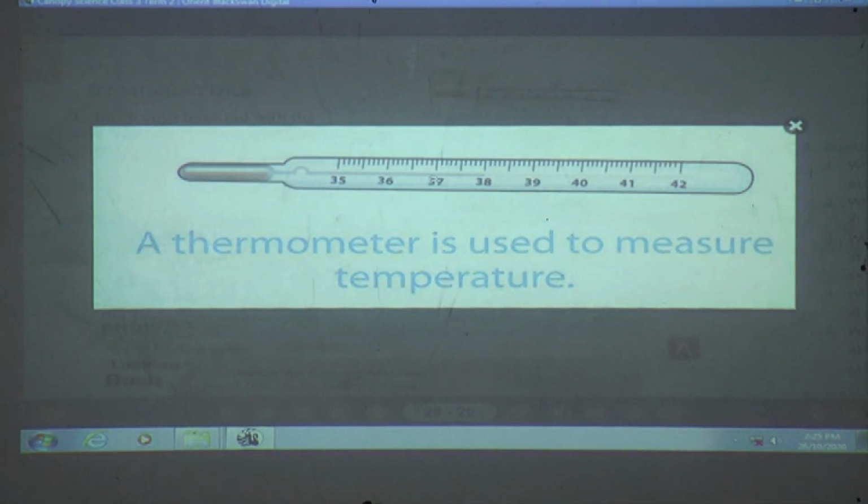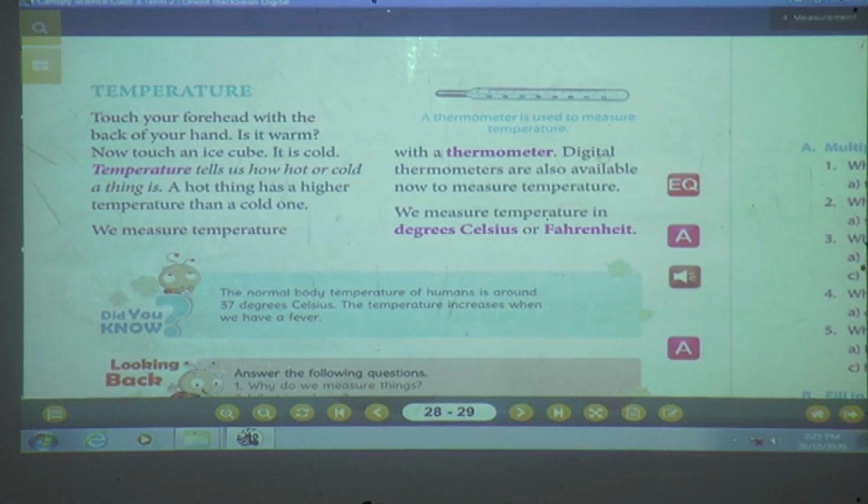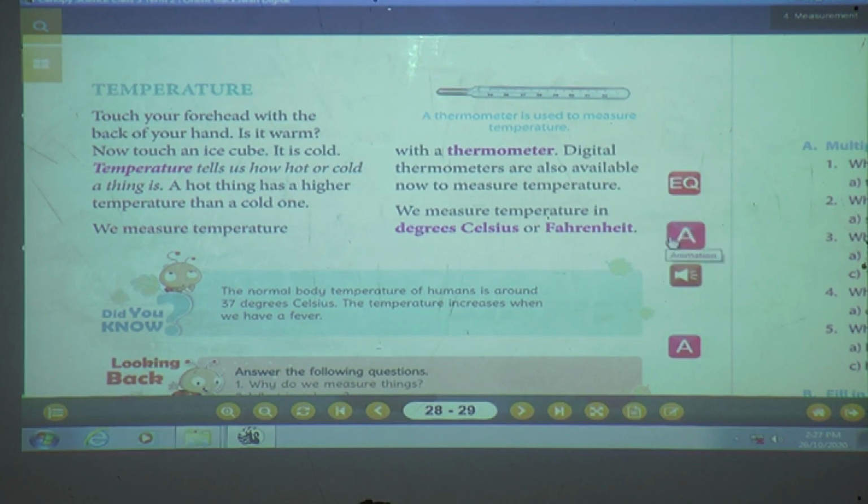Now see, this is a thermometer. Where can you see this? The doctor checks your temperature when you fall sick. So the doctor keeps this thermometer in your mouth to measure your temperature. How many degrees of fever do you have, isn't it? Yes. So we measure temperature with a thermometer. Digital thermometers are also available now to measure the temperature. We measure temperature in degrees Celsius or Fahrenheit.